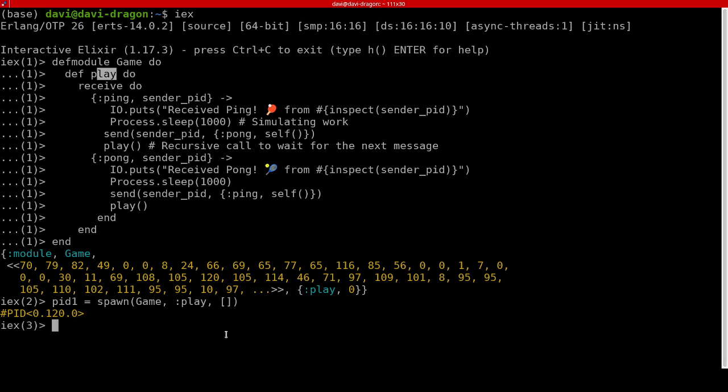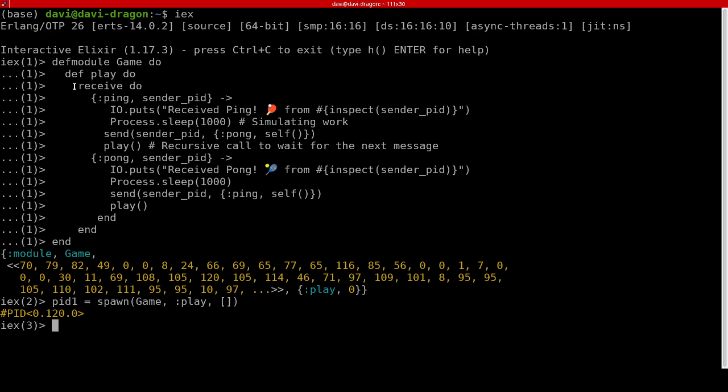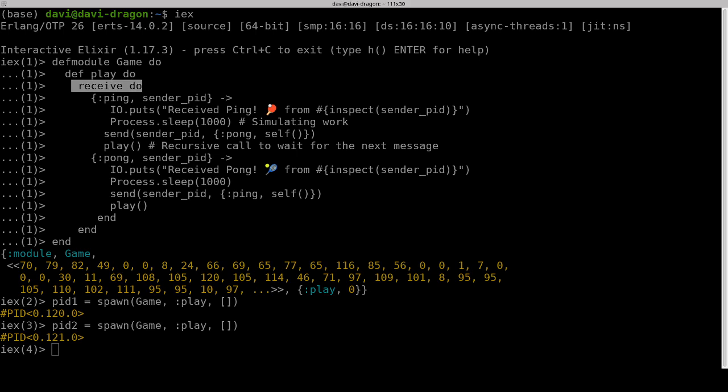Okay, process is spawned. Where is this process right now? It's hooked on the receive instruction. It doesn't have any message coming, so it won't do anything until it has a message. We'll spawn a second game with a PID2. Now we have 2 PIDs, 2 processes. They are expecting messages, but no one is passing messages to anyone, so they are just expecting.